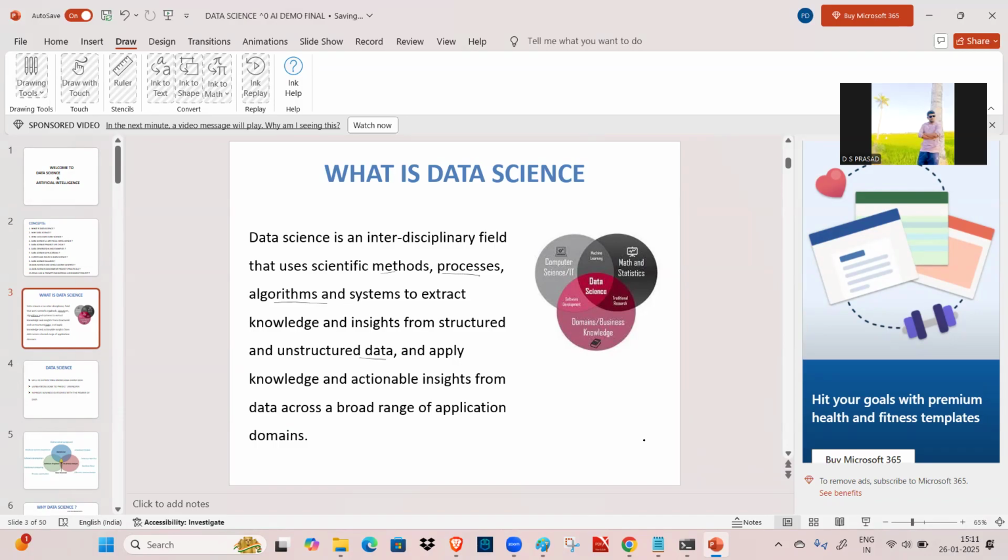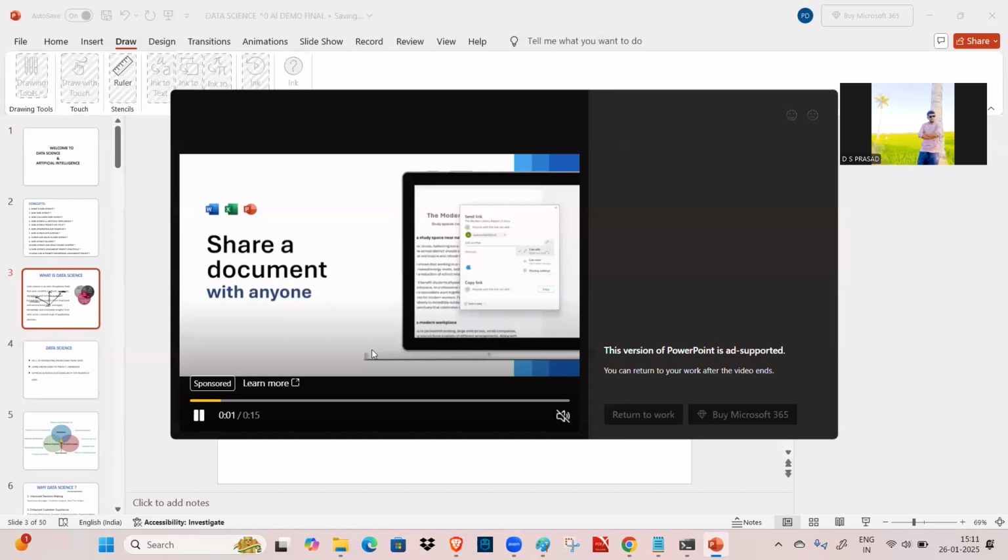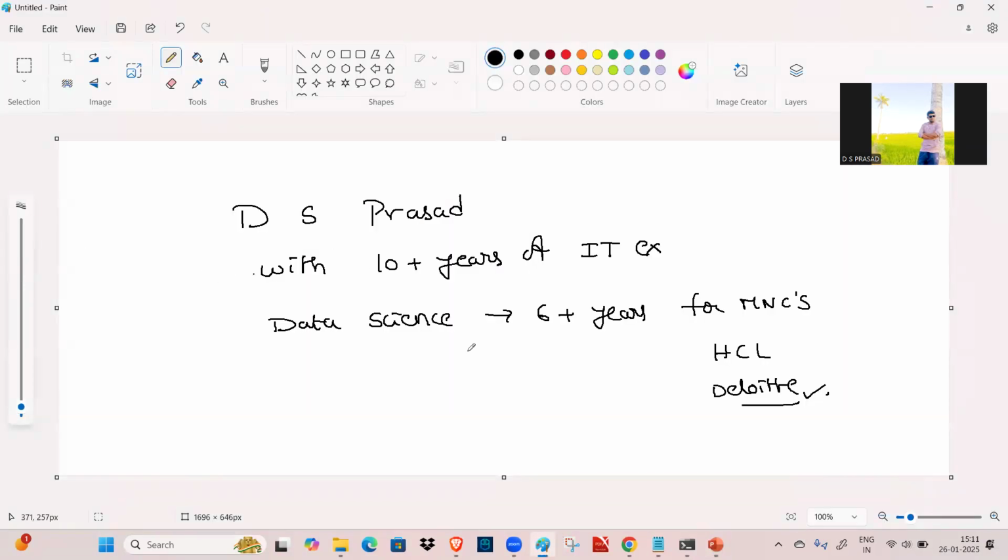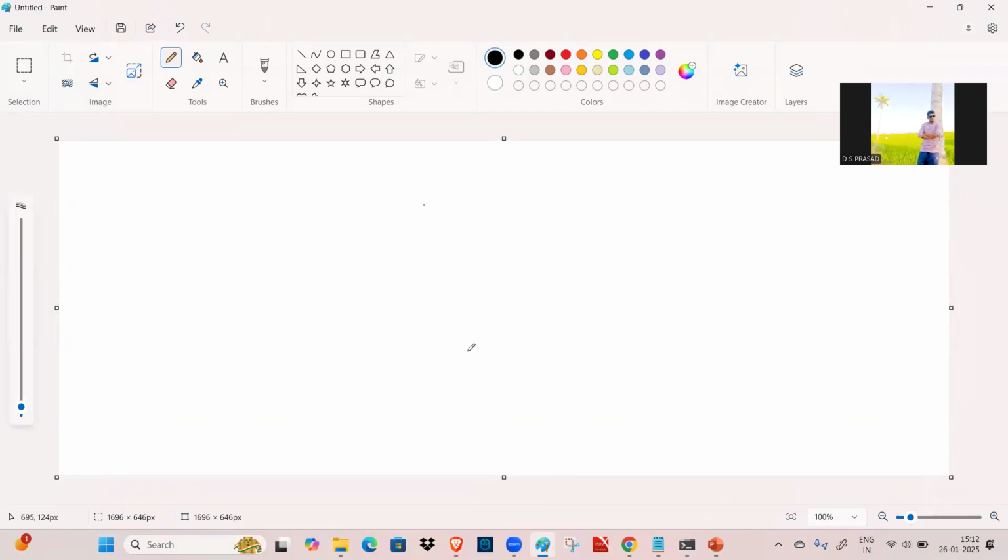Data is of multiple types, like structured, unstructured, and semi-structured, which we'll discuss later. Here we are going to work on the data and process it, applying scientific methods and algorithms, and after that we extract the knowledge from the data. What type of knowledge we extract depends on the application. Applications might vary from hospitals to pharmacy, education, transportation, banking, insurance, and like that.